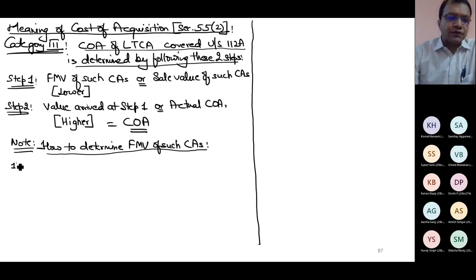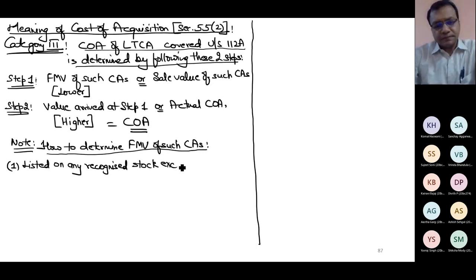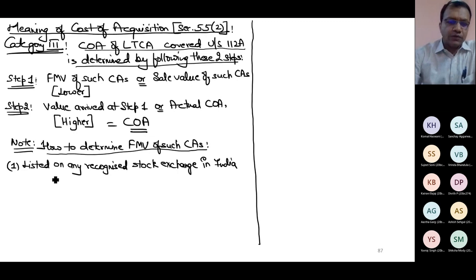Now, assets can be of different types. First, if this asset is listed on any recognized stock exchange in India, on 31st Jan 2018.